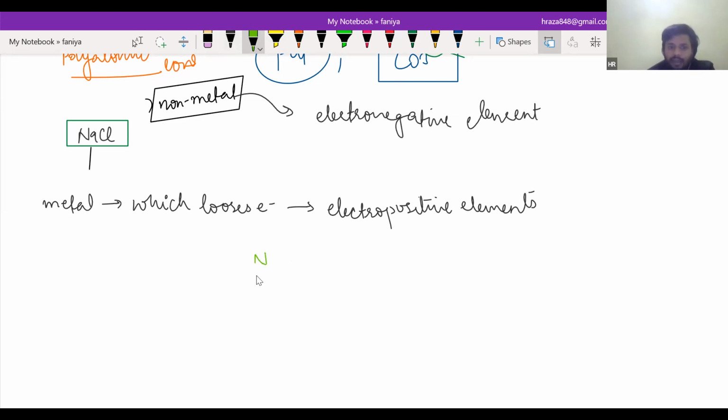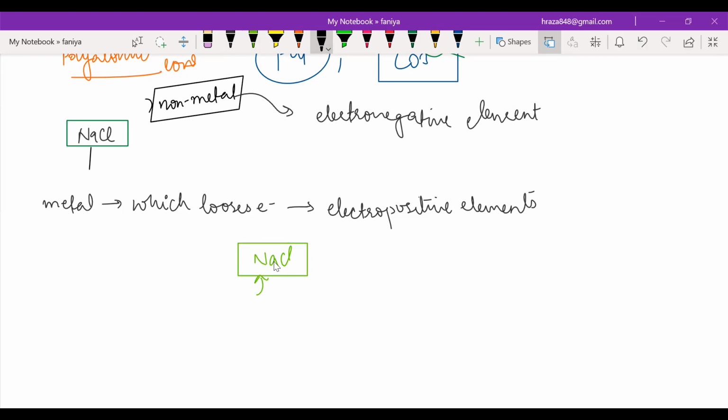If I'm saying NaCl, you know how much sodium can lose easily. How much electron can sodium lose? Tell me. If you are unable to tell me, just let me know. I will explain it from the third chapter, periodic table. It's too easy. So there are 11 electrons in sodium, right? Very good. Now, how many electrons will it lose easily?